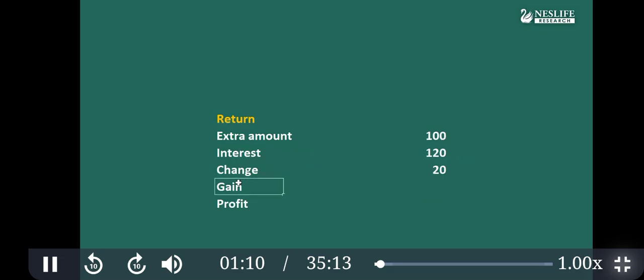When you buy gold and sell at a profit, return is also considered as a gain or profit, or just change in the price. That means the difference between the two, starting price and ending price. So these are different words, but they are more or less the same. Extra amount you get, interest is also return. Change in the price is also return. Gain, profit, and even loss, which is a negative return.